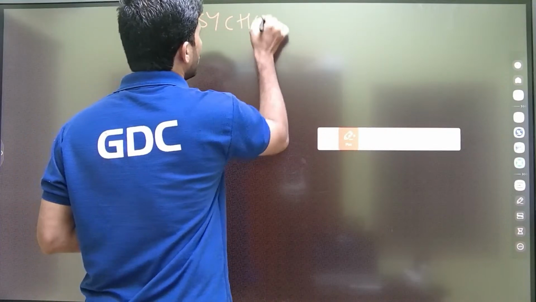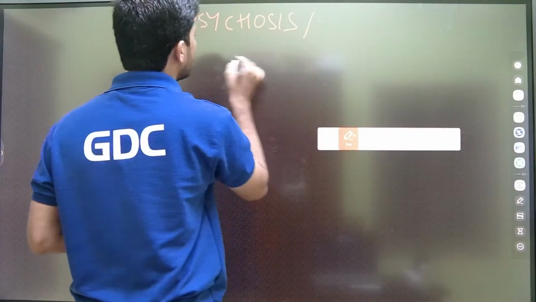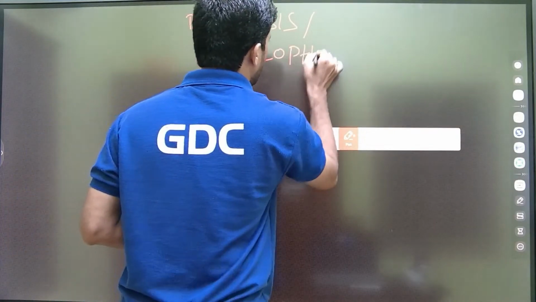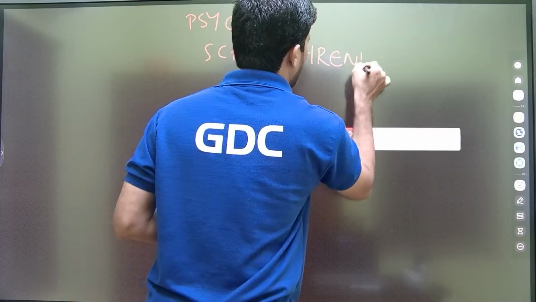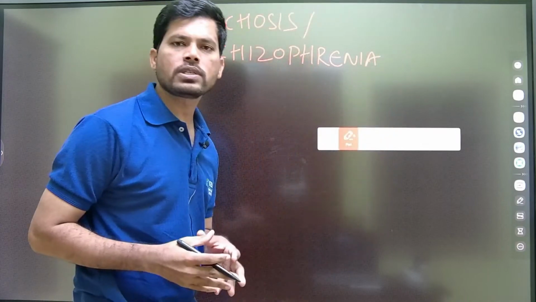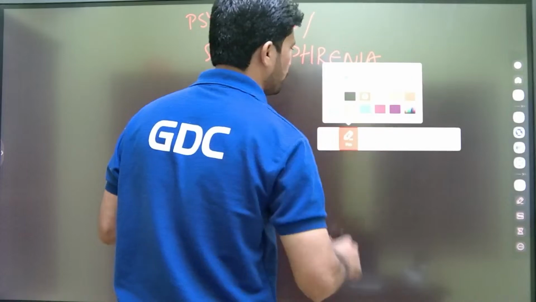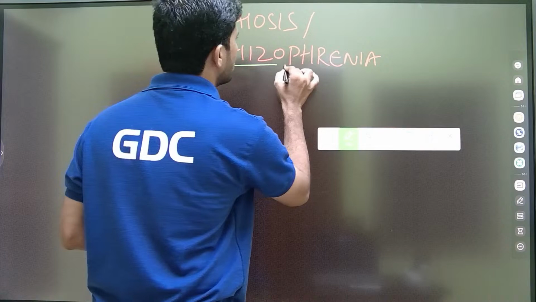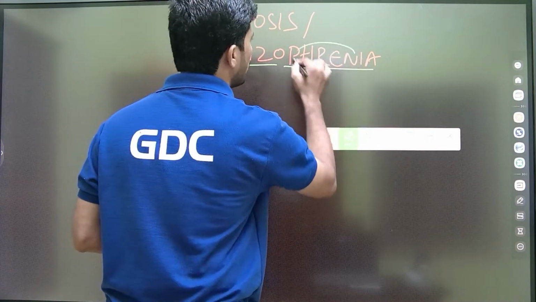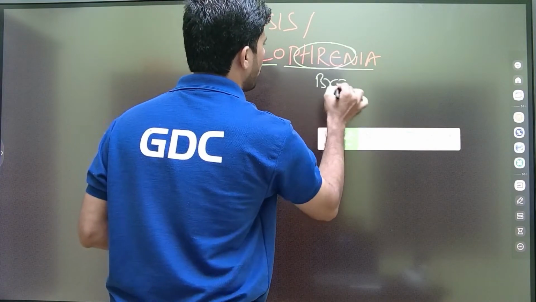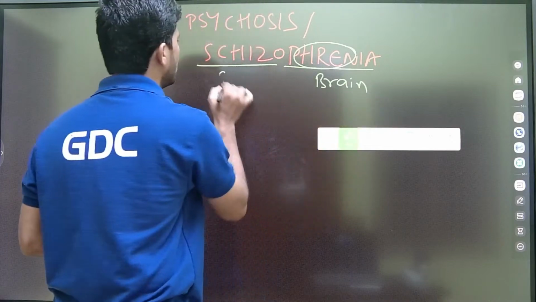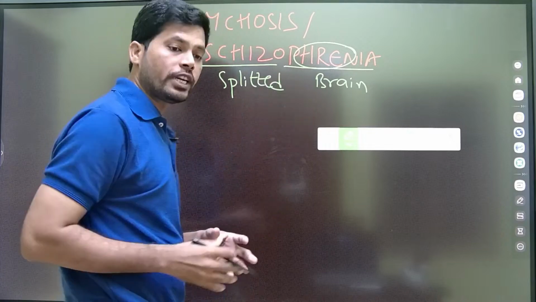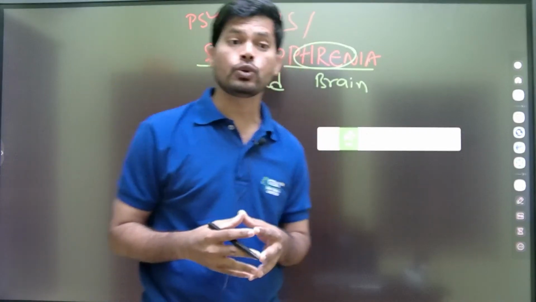So what is simply psychosis? Psychosis is also known as schizophrenia. Regarding schizophrenia, schizo means splitted and phren means brain. So splitted brain is nothing but schizophrenia.